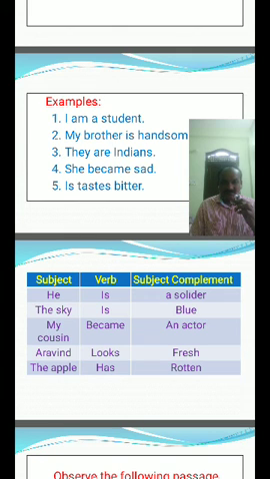She became sad. It tastes bitter. He is a soldier. The sky is blue. My cousin became an actor. Aravind looks fresh. The apple has rotten.